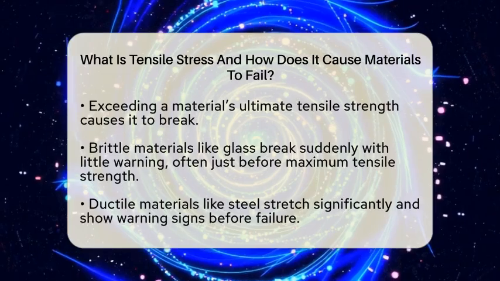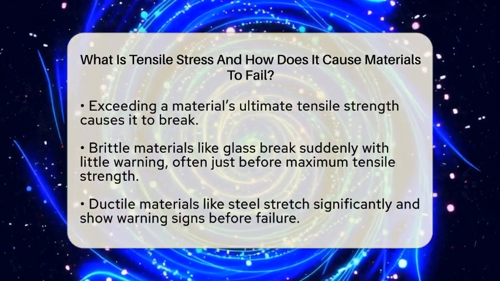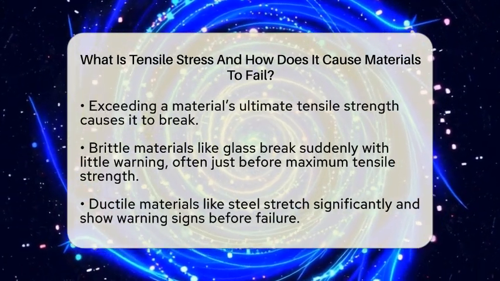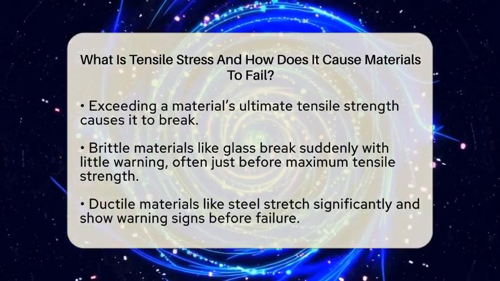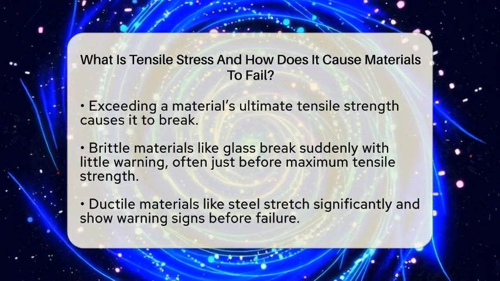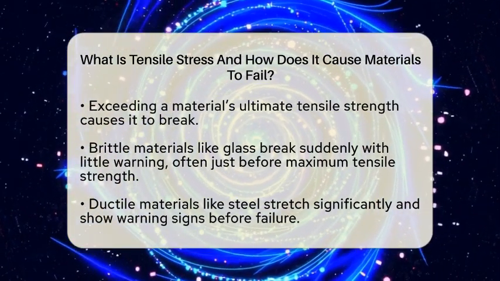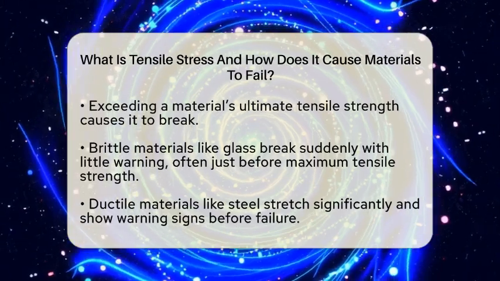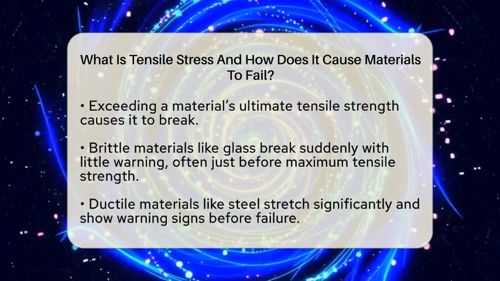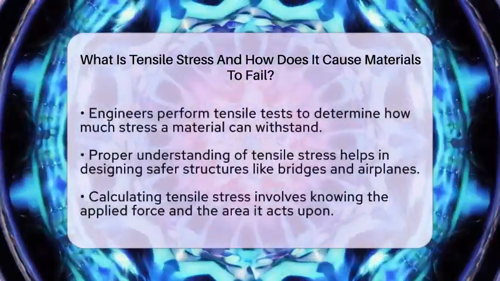Different materials fail in different ways. Brittle materials like glass or ceramics tend to break suddenly with little warning. They usually reach their maximum tensile strength just before breaking, so they don't stretch much beforehand. Ductile materials like steel or copper can stretch a lot before breaking. They undergo significant plastic deformation, giving warning signs before failure.